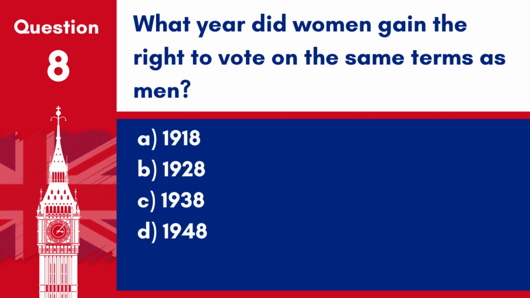A. 1918, B. 1928, C. 1938, D. 1948. Answer: B. 1928. Women in the UK gained the right to vote on the same terms as men in 1928.